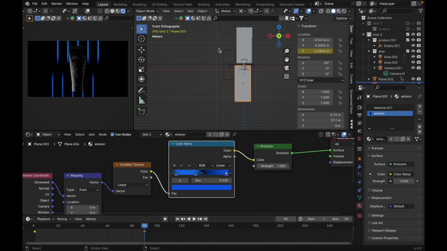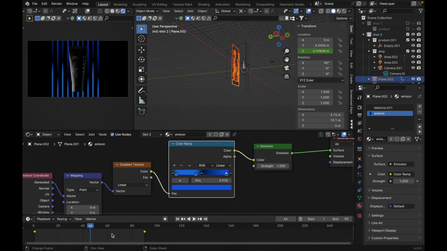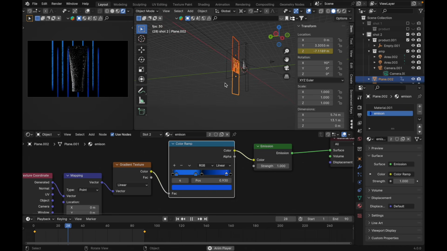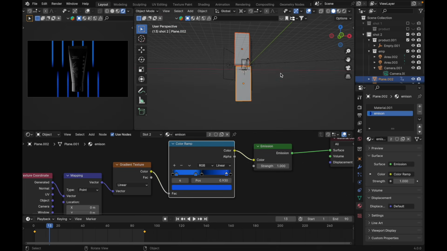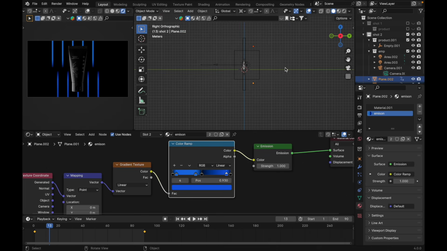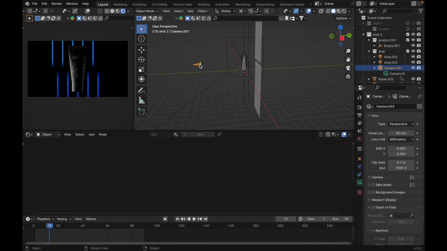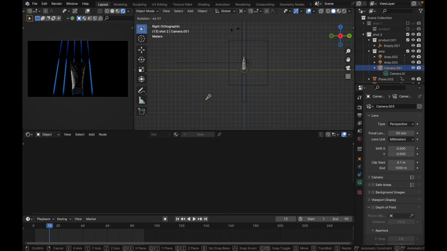Let's see. Yeah, we're gonna have something like this. Select this timeline, interpolation, press T, change it to linear. Yeah, something like this. Probably we need to play with our camera here for the animation. Just click here.